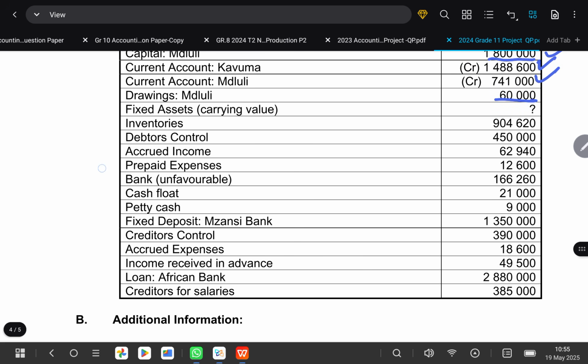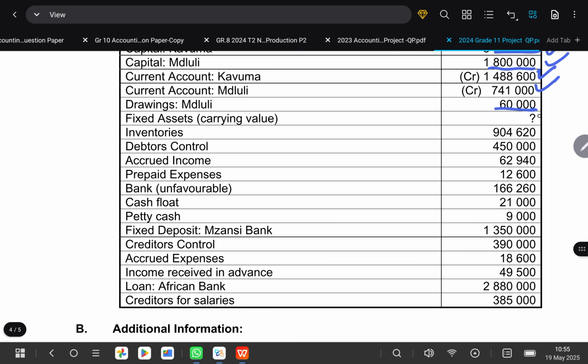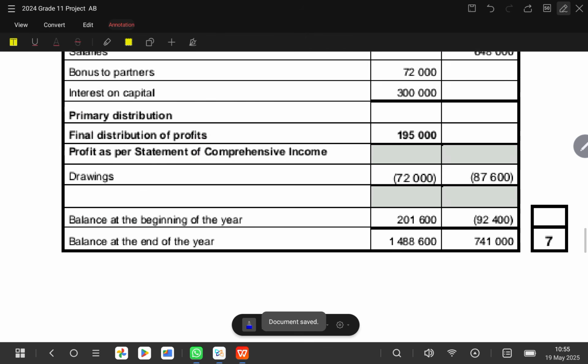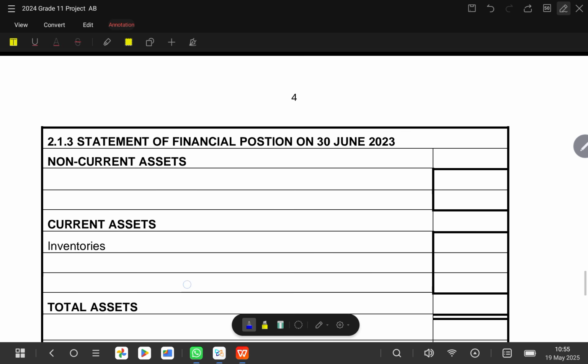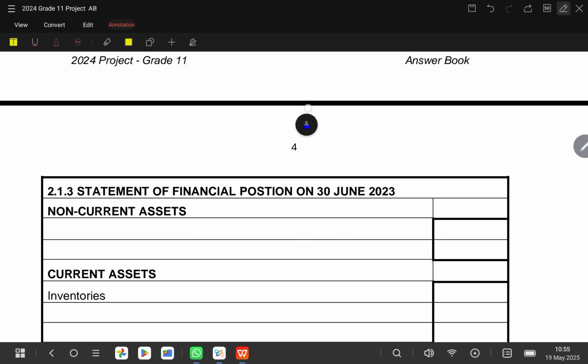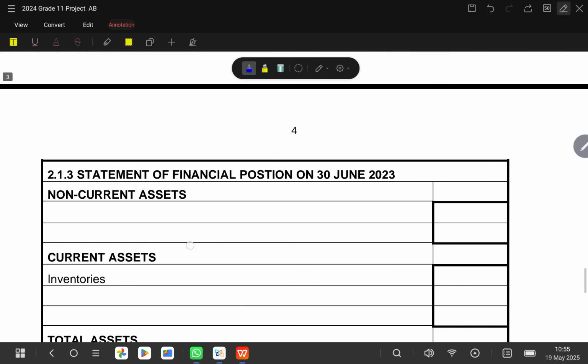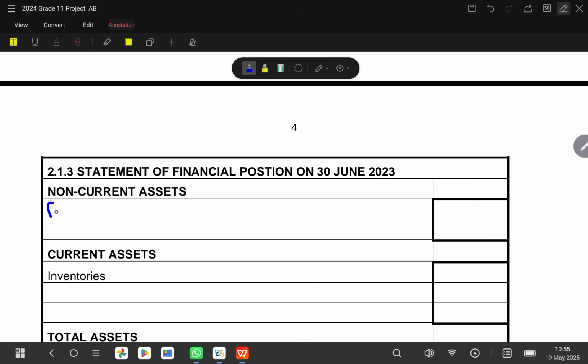And then also we have fixed assets at carrying value as a question mark, so it means that it's a balancing figure. So under the balance sheet, what you can do, you can just write your information. So remember here, under non-current assets, we would have our fixed assets, which is a question mark now, and then we'll have our financial assets, which include our fixed deposit.